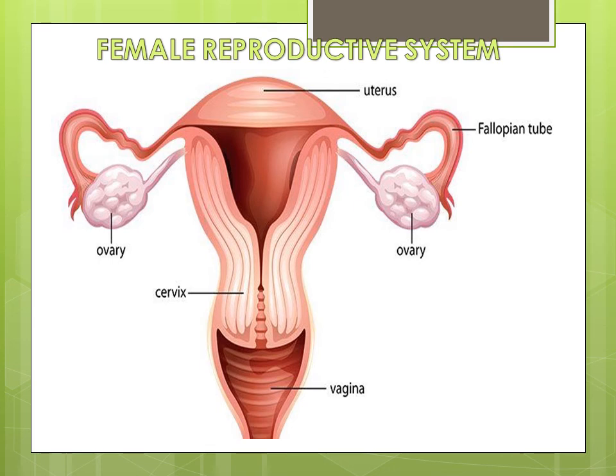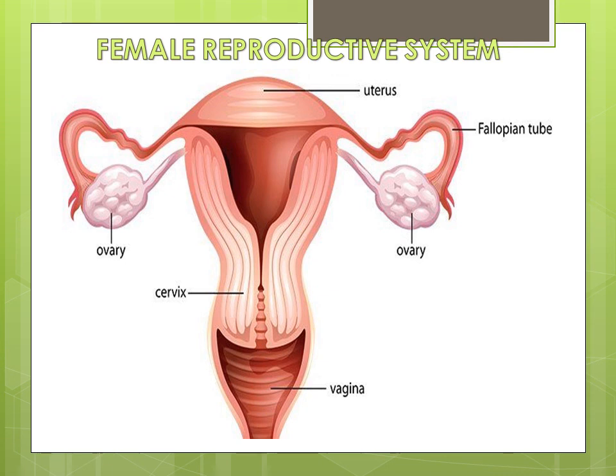Now, the role of hormones in reproduction. There are various hormones which are secreted in males and females. In females, the hormones, as I told you, are estrogen and progesterone, and in males, it is testosterone. Estrogen in females is responsible for bodily changes such as growth of mammary glands, widening of hips, growth of hair in the pubic region and armpits, and an increase in the size of the uterus and vagina. Progesterone prepares the uterus for receiving the embryo.